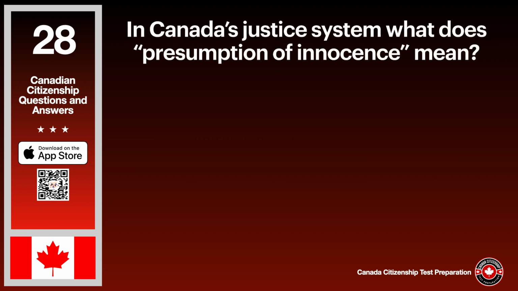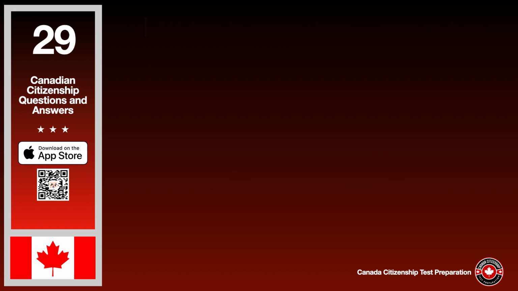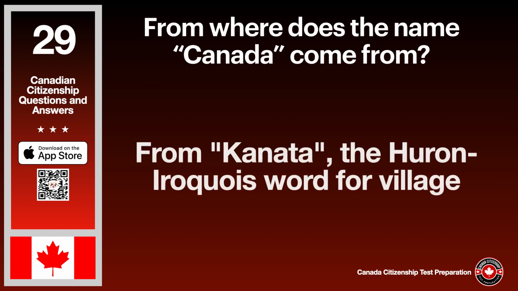In Canada's justice system, what does presumption of innocence mean? The answer is everyone is innocent until proven guilty. From where does the name Canada come from? The answer is from Kanata, the Huron Iroquois word for village.